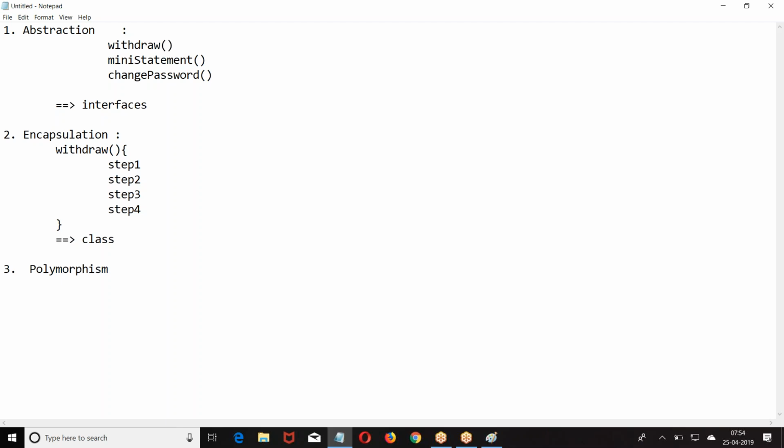Polymorphism. The next concept we have is polymorphism. What is polymorphism? Let us see. These three people went to a restaurant. When they went to the restaurant, they wanted to pay the bill.